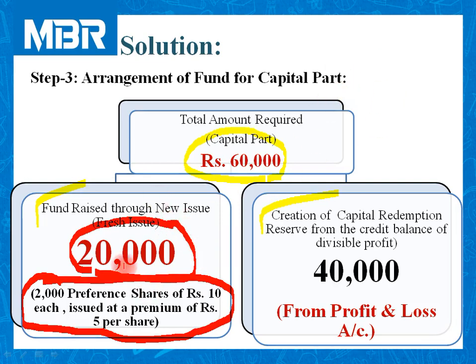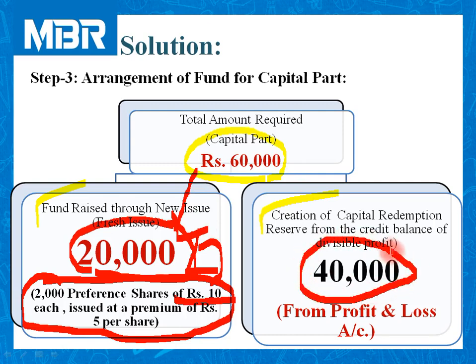So 2,000 shares multiplied by face value 10, resulting in 20,000 rupees. So out of this 60,000, 20,000 rupees is collected by issuing new securities. So naturally we need to arrange these 40,000 rupees in order to adjust the amount of 60,000.